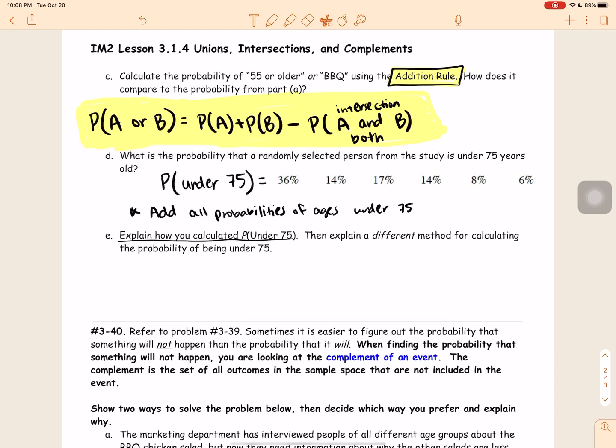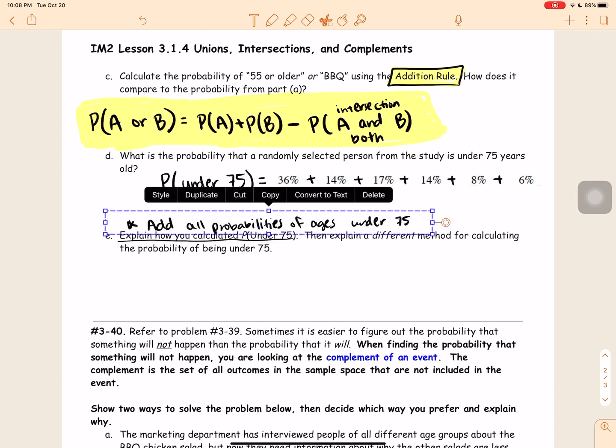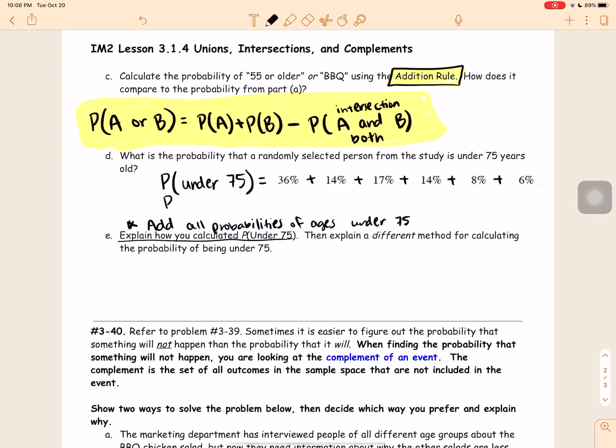If we add all these together: 36 plus 14 plus 17 plus 14 plus 8 plus 6. Okay? So here, if we add all those together, we're going to get the probability of somebody under 75. Take a moment to add all those together, you should get 95%. Okay? So now that's one way to do it. So the probability we choose someone under 75 is 95%.